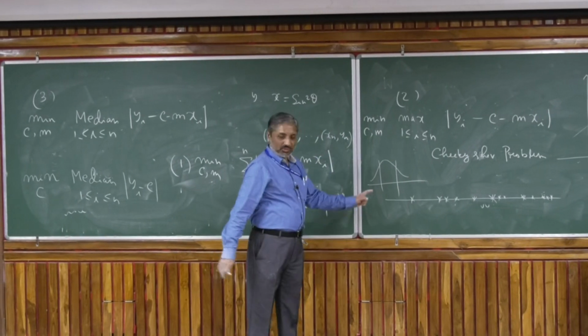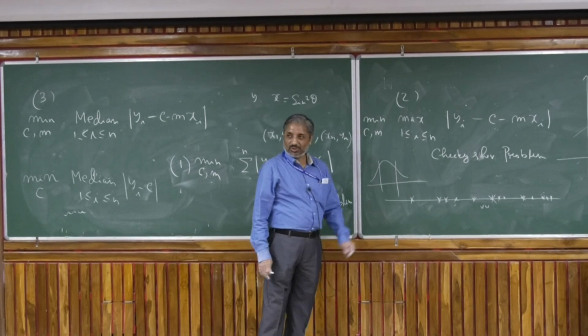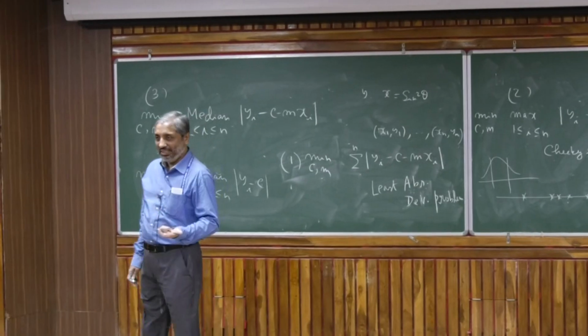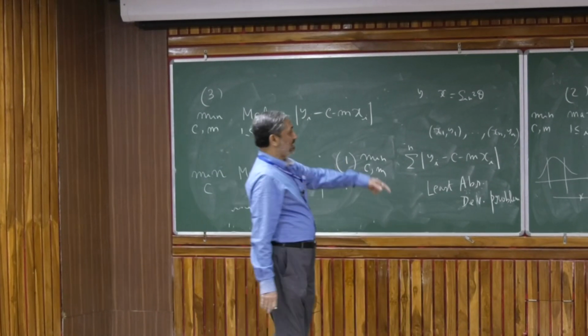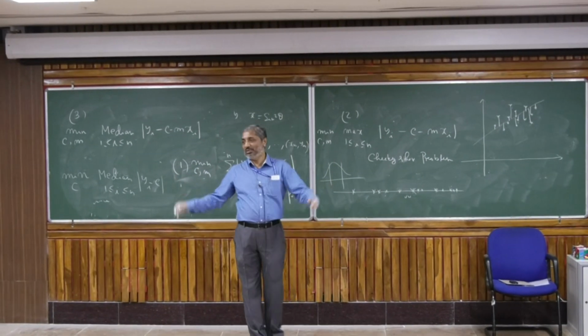So this is between the first quartile and the third quartile, right? So that is the interval, and the midpoint of that is the median. So that is what is going to be C. So that is for a symmetric distribution like Gaussian. Okay? If the data is not so symmetric, then it will be something else.